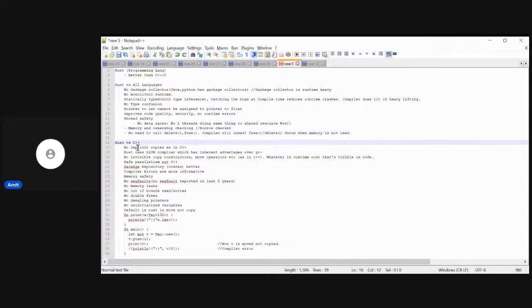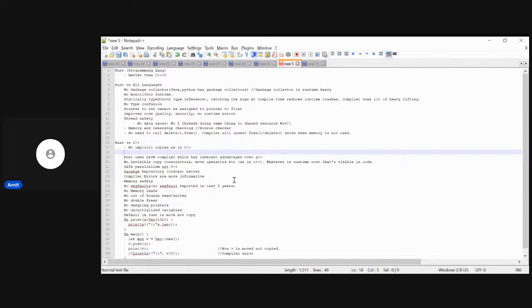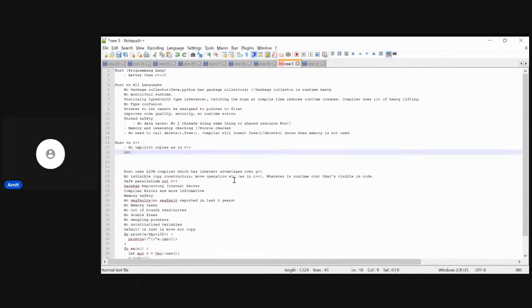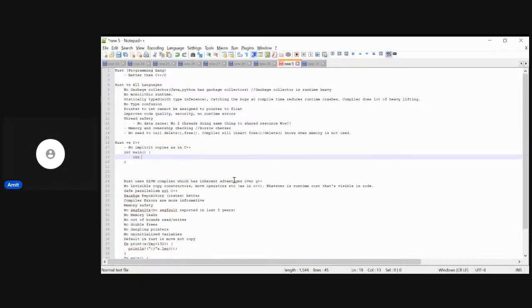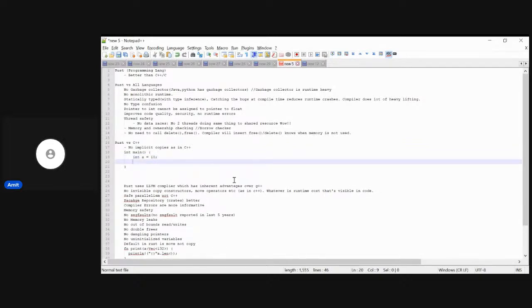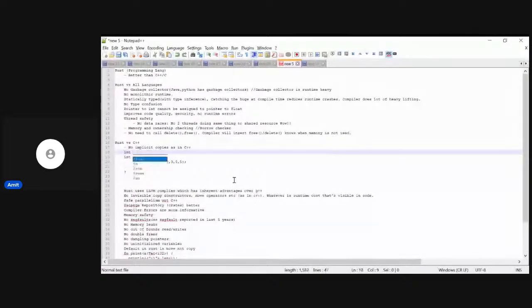So Rust versus C++, this is a very good thing that Rust has no implicit copies. For example, we have a function something like this. We have int main, and in C++, we have int a equal to 10, or let's suppose we have an array which has 10, 20, 12, 3, 5, and so on, some elements, and we pass this array to a function. So we have int fun, which takes the array and does some processing.